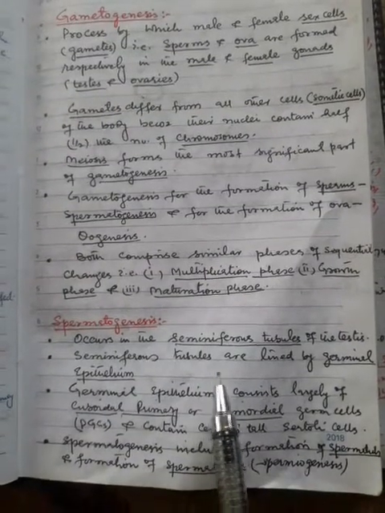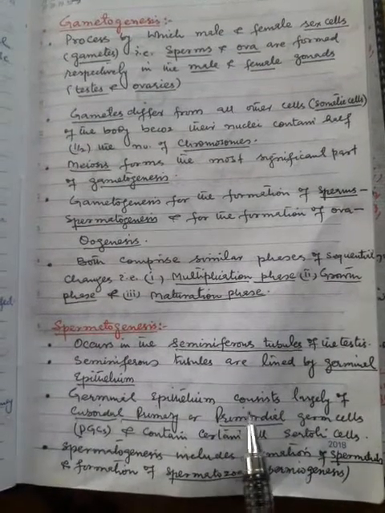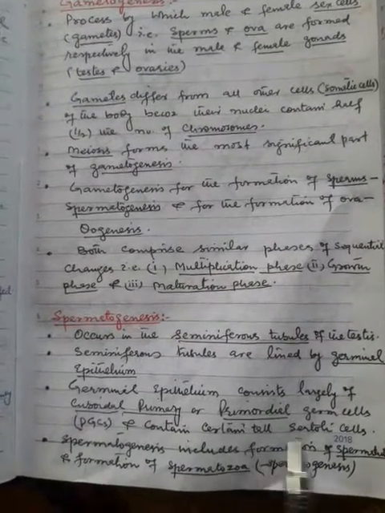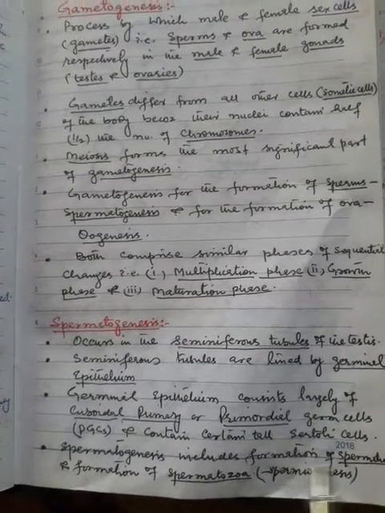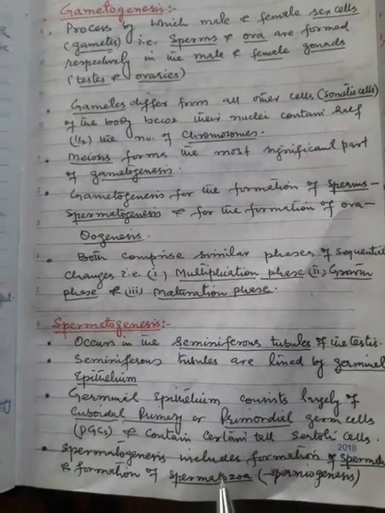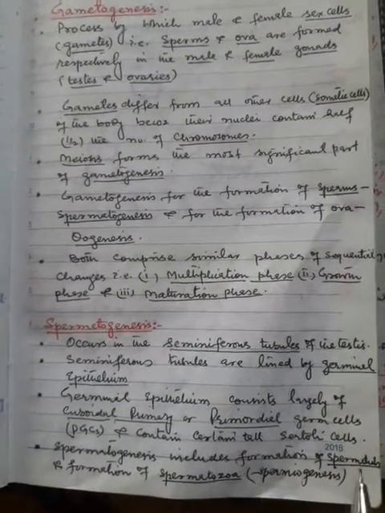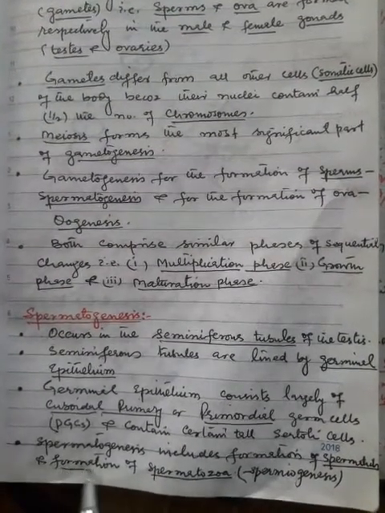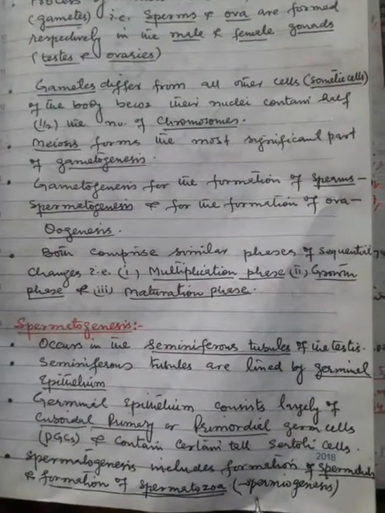Seminiferous tubules are lined by germinal epithelium. Germinal epithelium consists largely of cuboidal primary or primordial germ cells (PGCs) and certain tall Sertoli cells. The process of spermatogenesis is actually completed in two steps. The first step includes the formation of spermatids, and the second step includes the formation of spermatozoa from spermatids, that is the spermiogenesis.